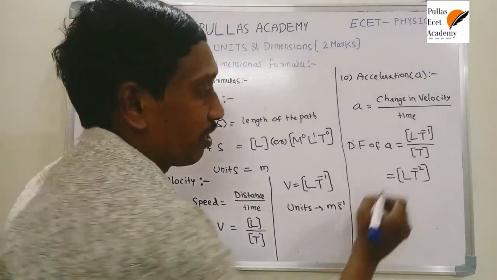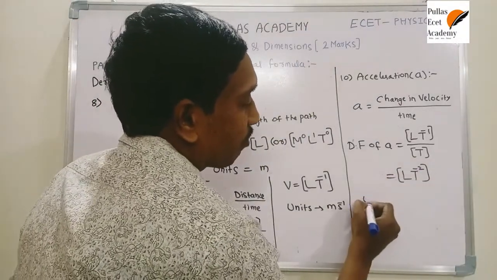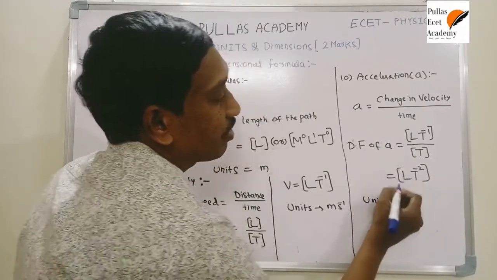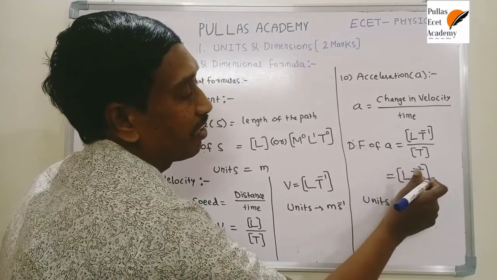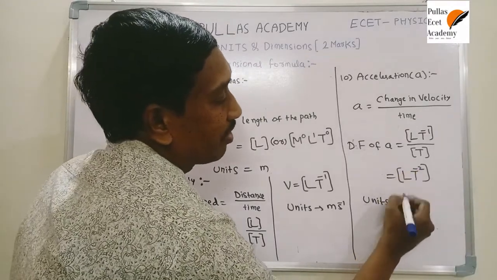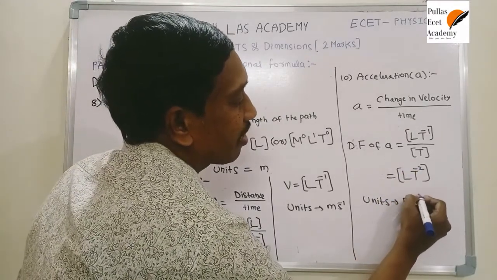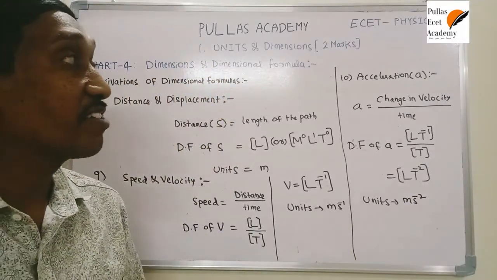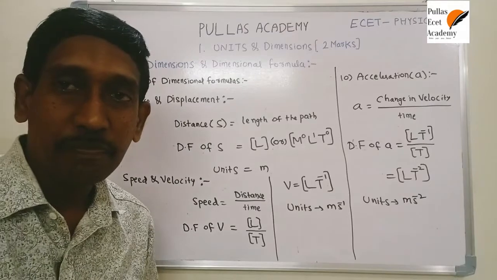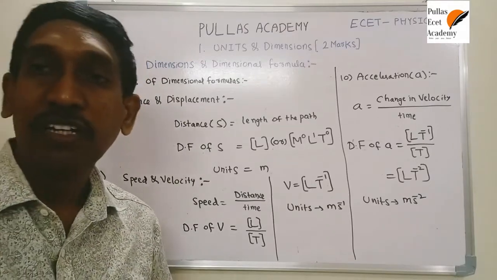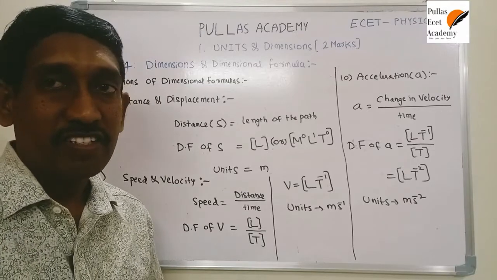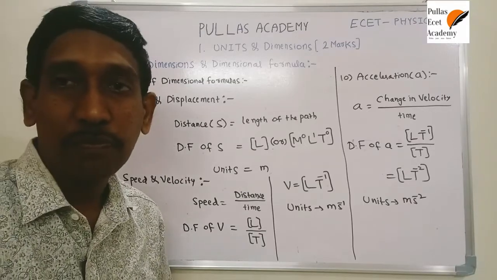Okay. Next, from this, what are the units of acceleration? It depends upon the units of length and time. The unit of length is meter, the unit of time is second. That means meter second inverse square, or meter per second square, is the unit of acceleration. If you know the dimensional formula, you can very easily construct the units also. That's the importance of dimensional formula.